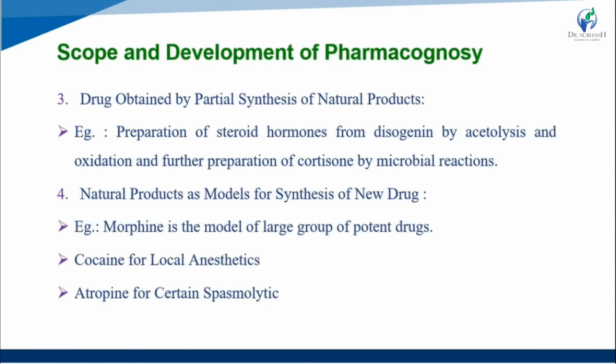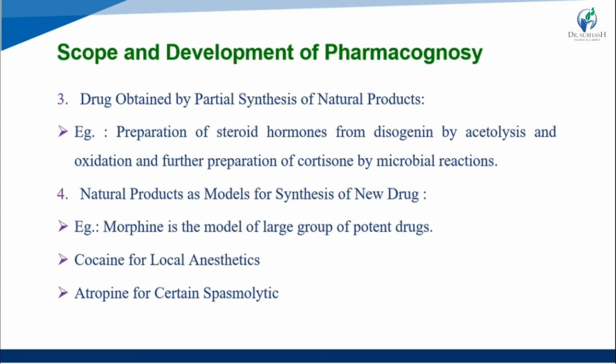Now we study the third one, drugs obtained by partial synthesis of natural products. For example, the preparation of steroid hormones from diosgenin by acetolysis and oxidation, and further preparation of cortisone by microbial reactions. So the drug is made by partial synthesis from natural products.